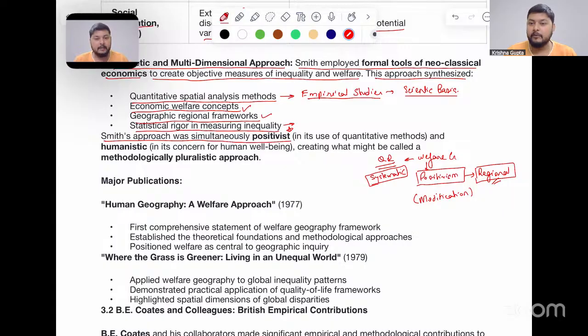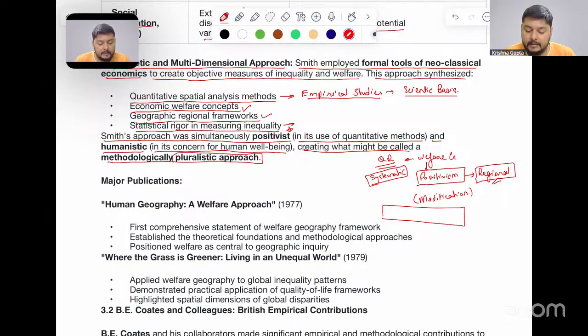It was positivistic in its use of quantitative methods and humanistic also in its concern for human well-being, creating what might be called a methodologically pluralistic approach. So this particular approach was synthesized from the systematic, that is the quantitative revolution, and also the regional, and positivism was included here. This was called the pluralistic approach.